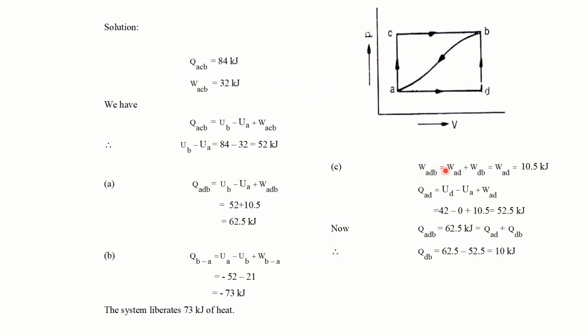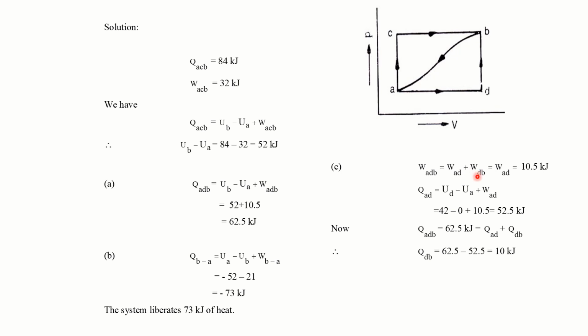So WADB is equal to WAD plus WDB. Correct? In this, WAD is 10.5 kilojoules.